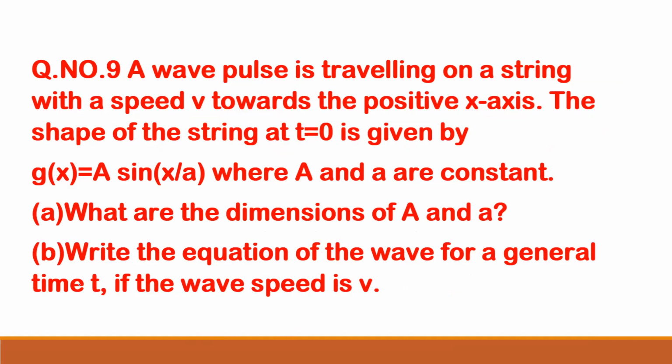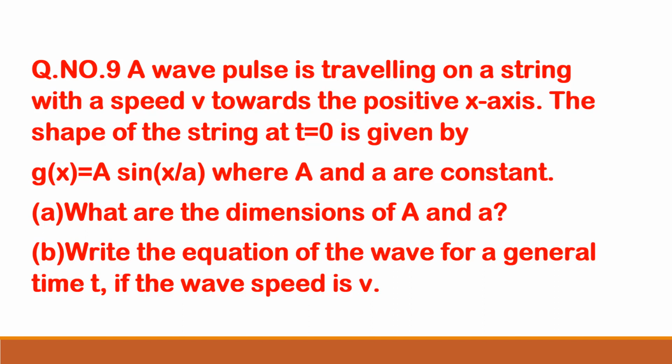A wave pulse is traveling on a string with a speed v towards the positive x-axis. The shape of the string at t equal to 0 is given by g of x equal to A sin x by a, where A and a are constants. What are the dimensions of A and a?